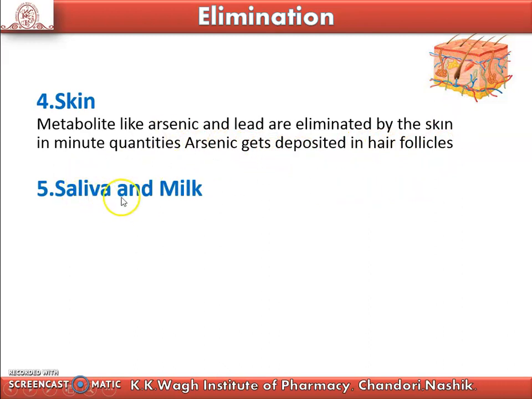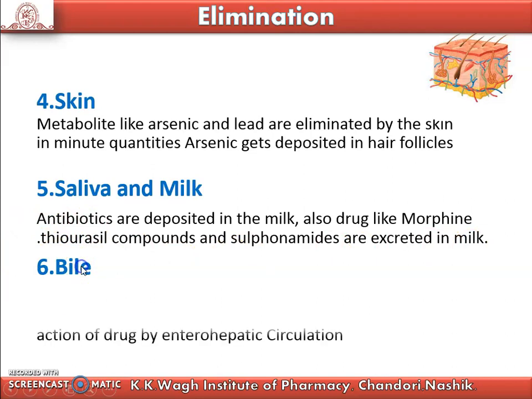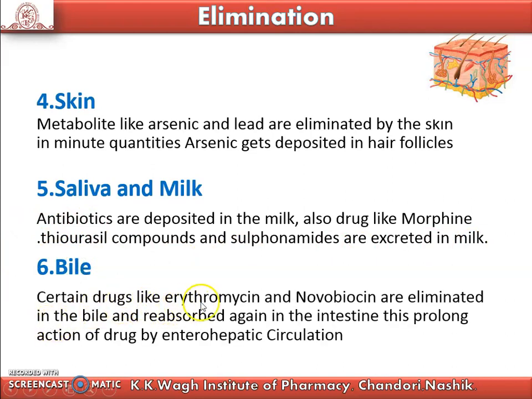The next channel of excretion is saliva and milk. Antibiotics are deposited in milk, and drugs like morphine, thiouracil compounds and sulfonamides are also excreted in milk. And the last channel of excretion is bile. Certain drugs like erythromycin and novobiocin are eliminated in the bile and reabsorbed again in the intestine. This prolongs the action of the drug through enterohepatic circulation. This is all about pharmacokinetics and its four properties.